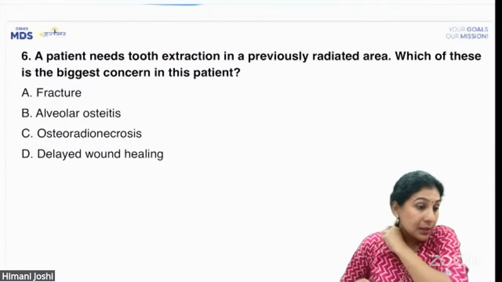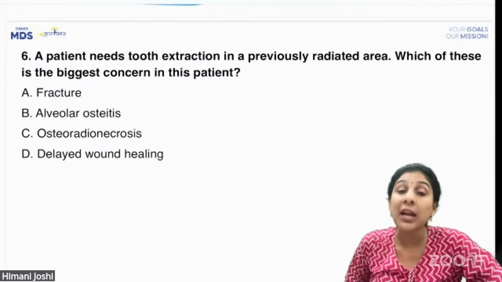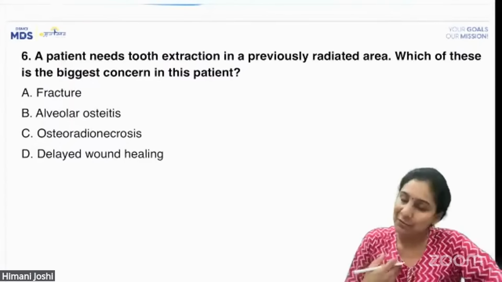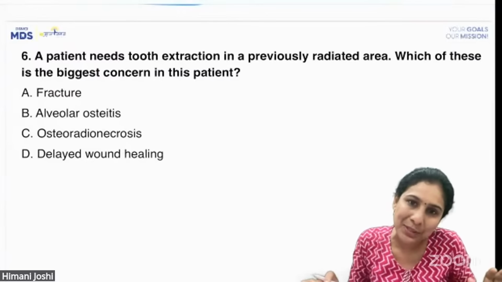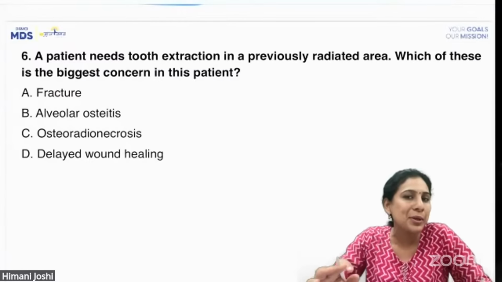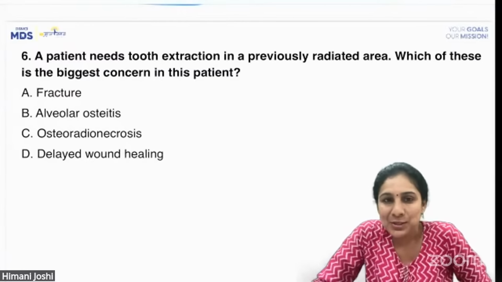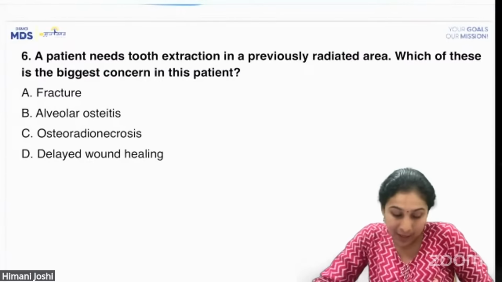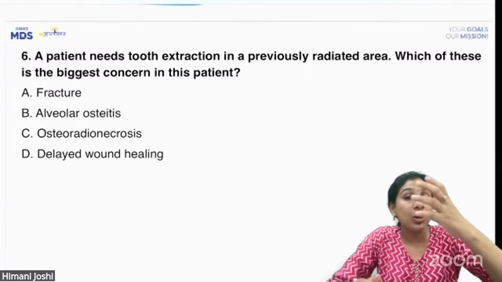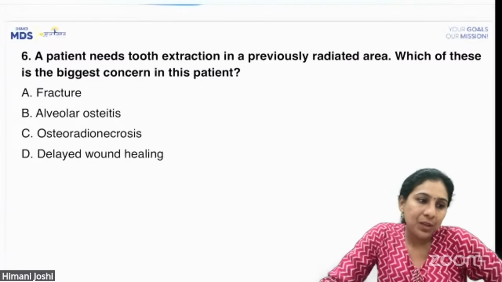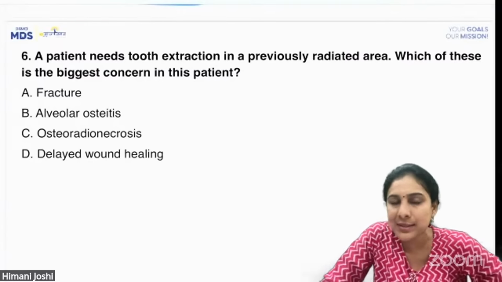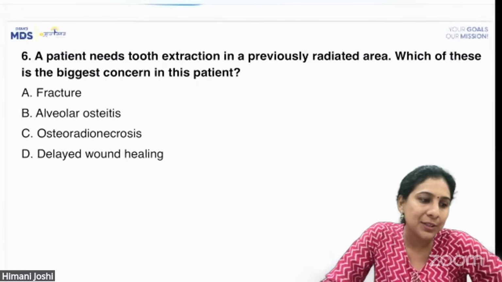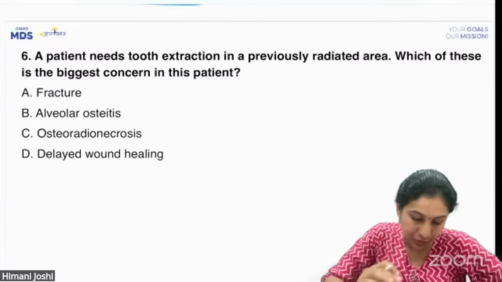The option for antibiotics was not given? 100% it was given. I have taken the exam, and I have taken the exam only and only for oral surgery questions. So in 180 minutes, all I was doing was mugging up oral surgery questions. So I believe in the recall that I've done, and it is also confirmed with a lot of students. So do not think that the option was not correct. Definitely there was empirical antibiotics in the options. All right, so don't worry about it.